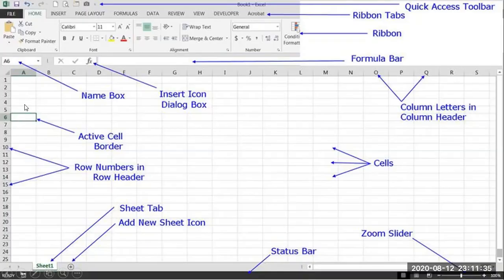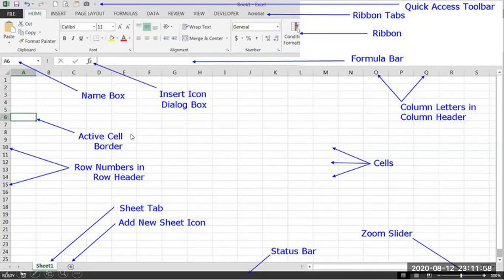Whatever cell I select, for example this one here, its address, from here when I see it is A, from here it is 6, will be available in the Name Box. And this place is used to give the formula. Once you give the formula, that formula will be applied to the sheet cells.